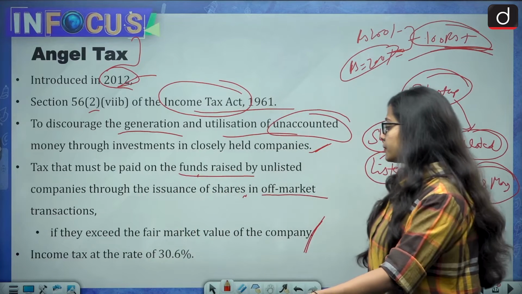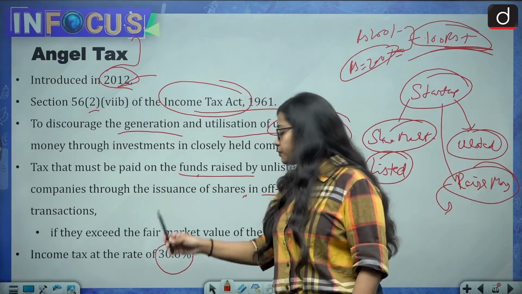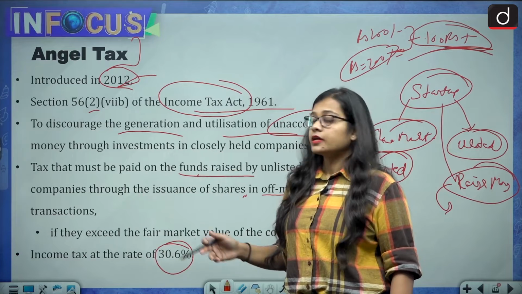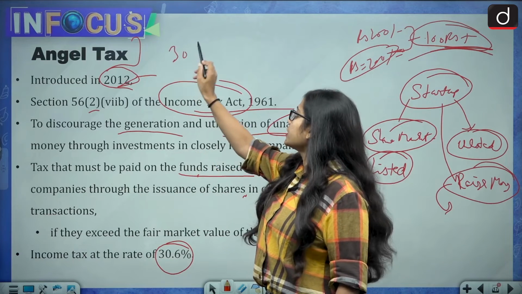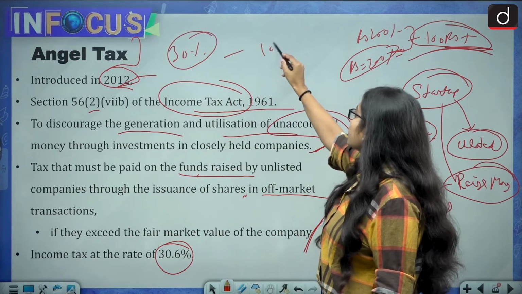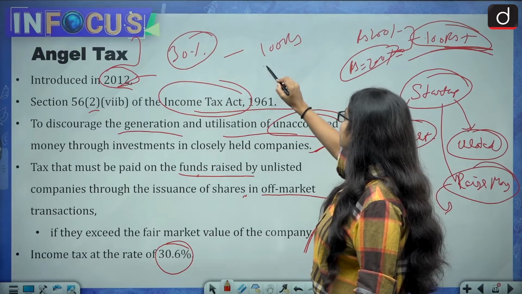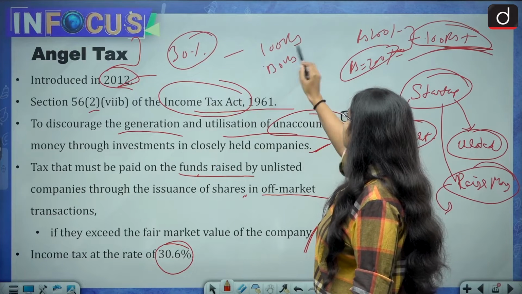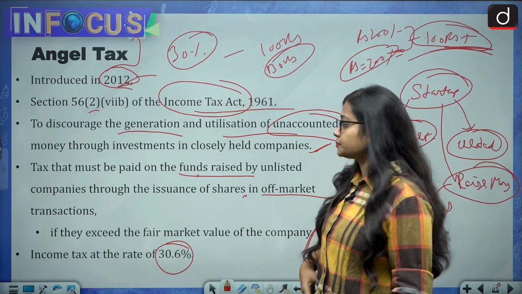And angel tax is income tax at the rate of 30%. Imagine it is rupees 100, then 30%, it means 30 rupees will go into the tax.